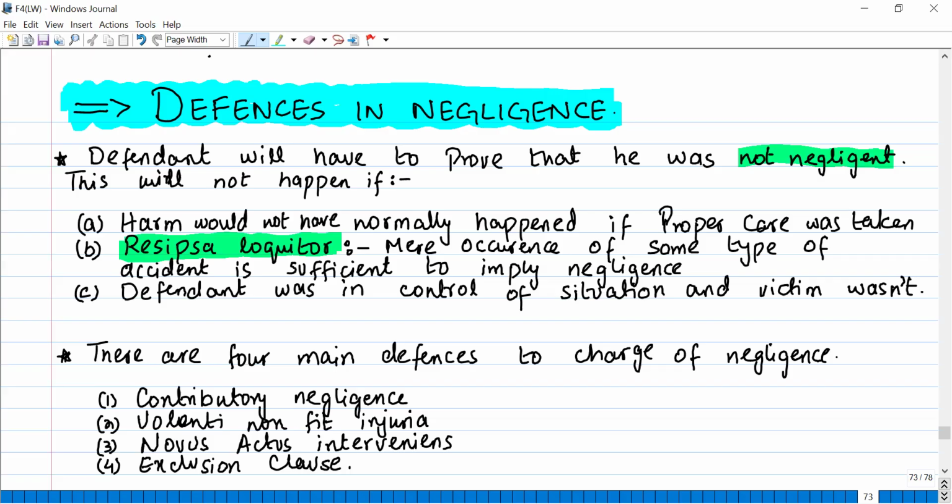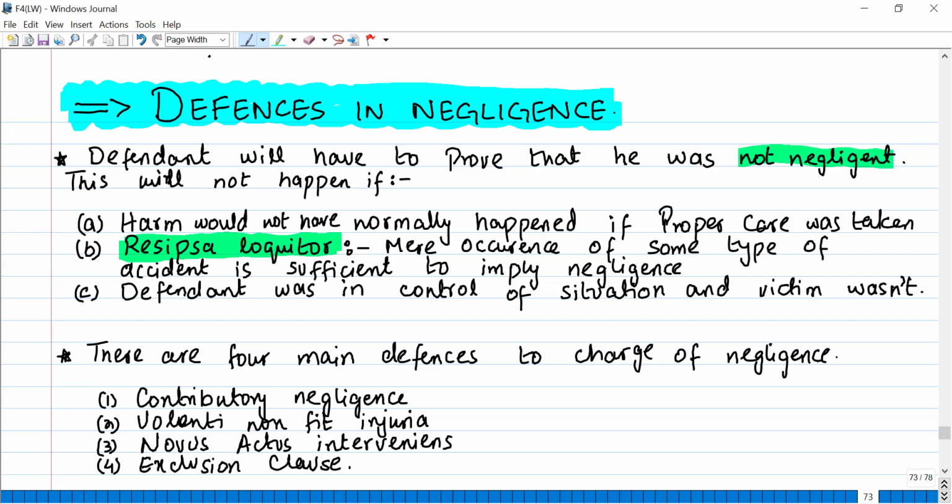Okay. Second one is res ipsa loquitur. Now, what does this mean? Mere occurrence of some type of accident is sufficient to imply negligence. Like the thing which happens, it speaks for itself. The action itself says who is responsible.